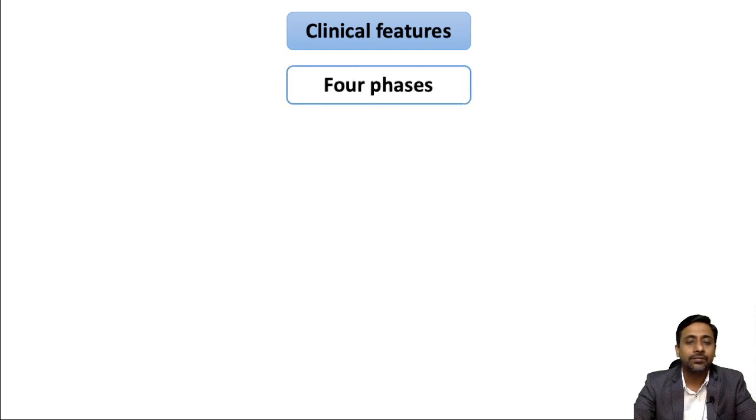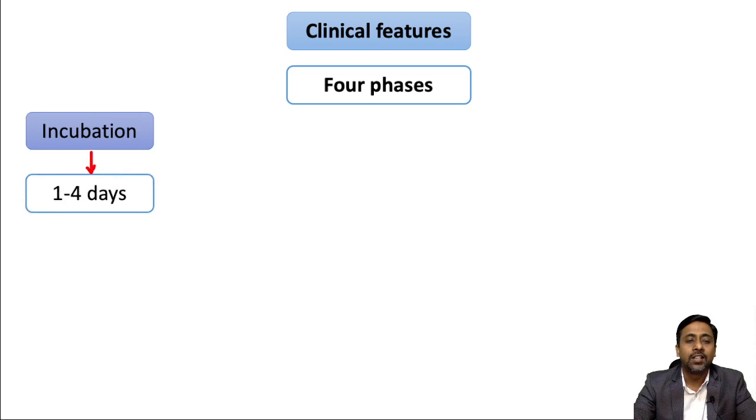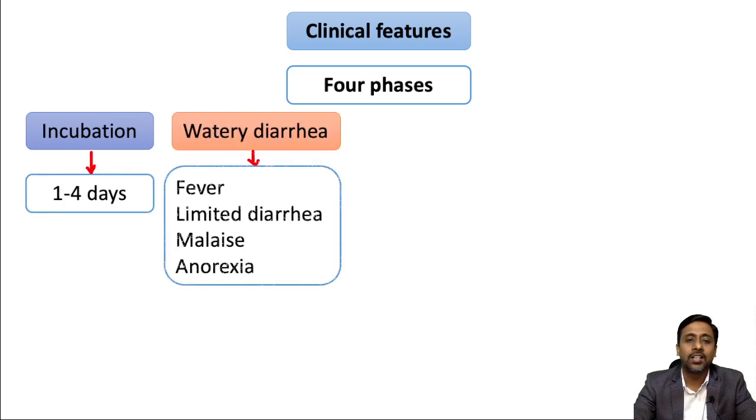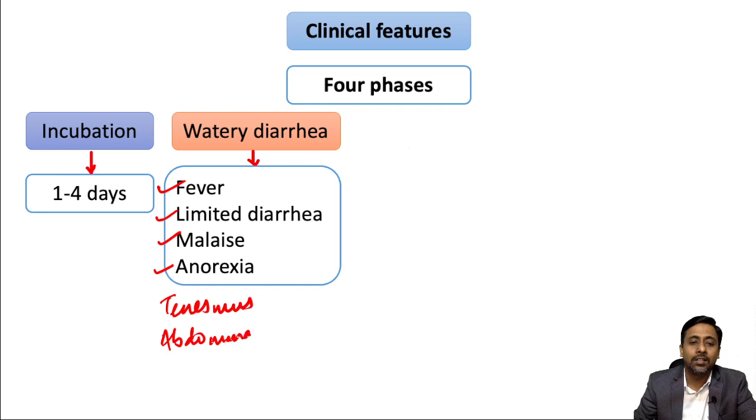Okay, clinical feature, if you see, it has got 4 phases. The first phase is the incubation period, which is of 1 to 4 days. And the second phase, as I told you initially itself, is watery diarrhea. And in watery diarrhea, if you see, it is associated with fever, limited watery diarrhea, malaise and anorexia. Apart from that, we can also see tenesmus and abdominal cramps.